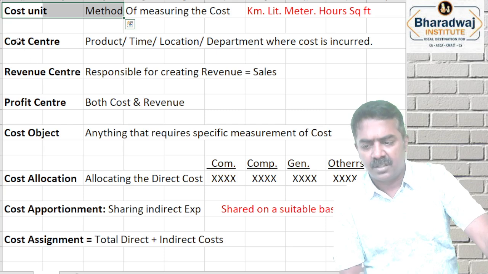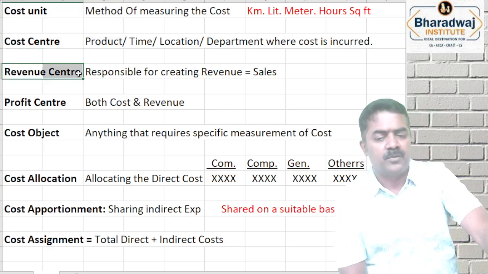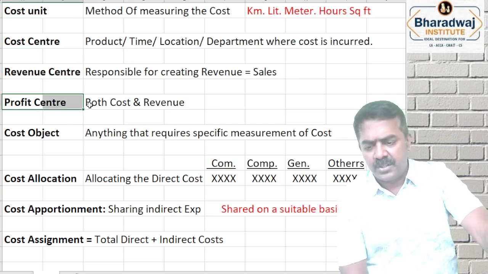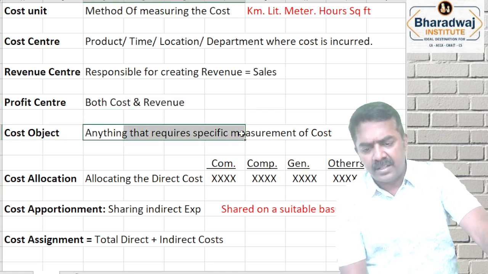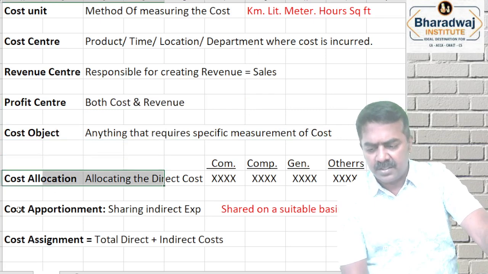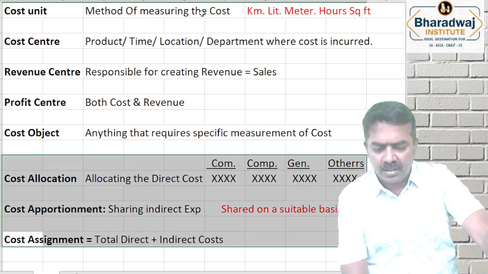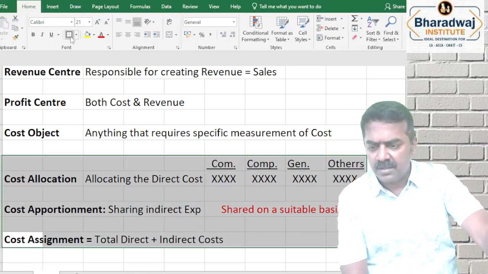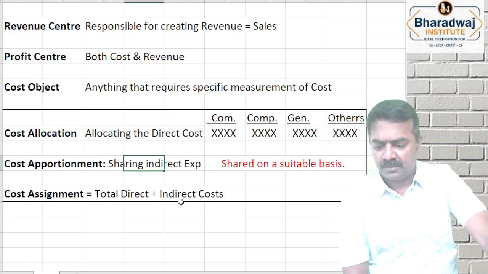How to measure the cost? Cost center, where cost is incurred. Revenue center, responsible for creating revenue. Profit center, where both cost and revenue will be there. Cost object, anything that requires a specific measurement of cost. Allocating the direct expenses, sharing the common expenses. The total we call cost assignment. So this is about the basics of cost.